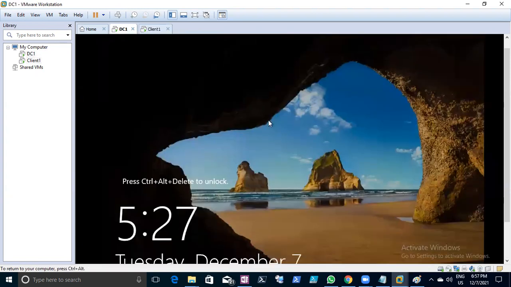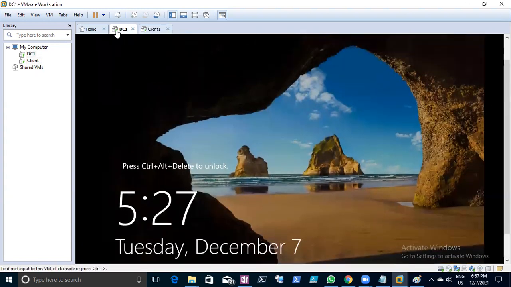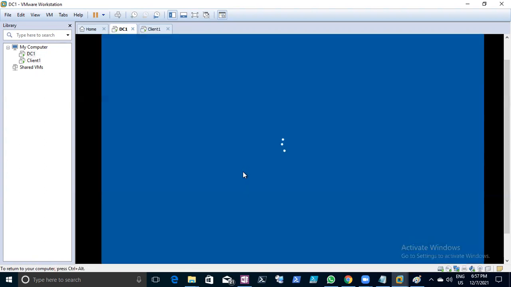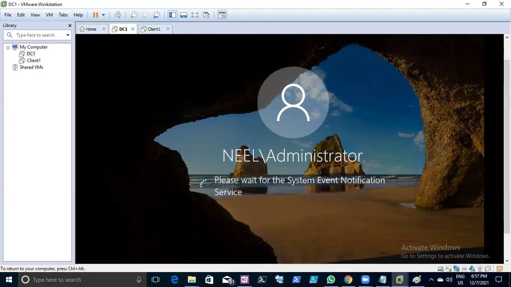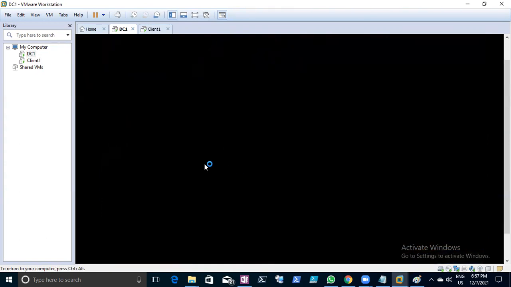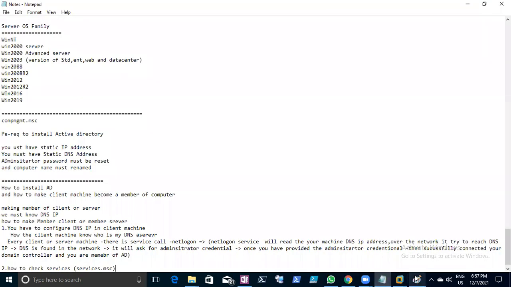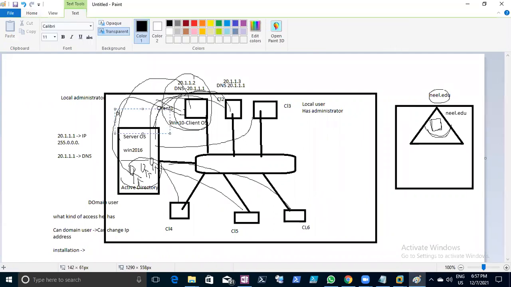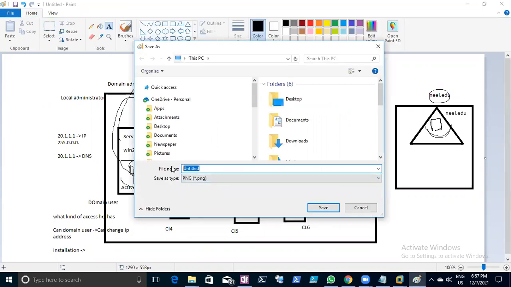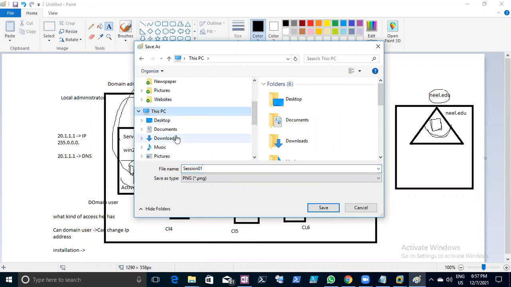Now you have installed it, and you have to verify this. Right click on this server. Now you have to log in to this server. Earlier this user was a local administrator. Now it should be a domain administrator. Remember, this is the most important. Again, what is the difference between a local administrator and a domain administrator? Session 2.